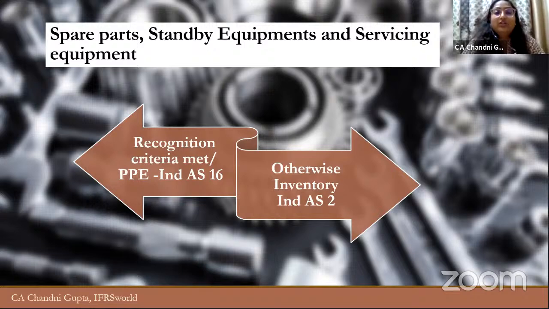So for all the loose tools that the company is able to use for more than 12 months or one period, and the loose tools are used in the production or administrative purposes, in that case also it is classified as PPE and will be covered under Ind AS 16.